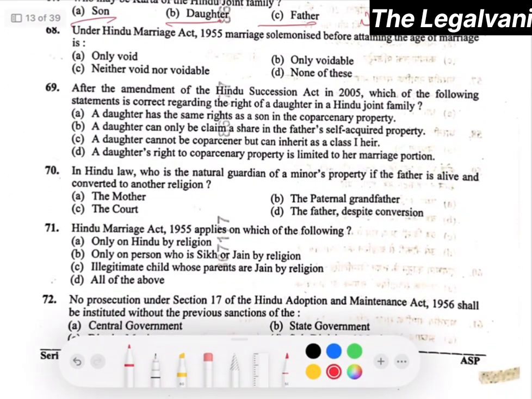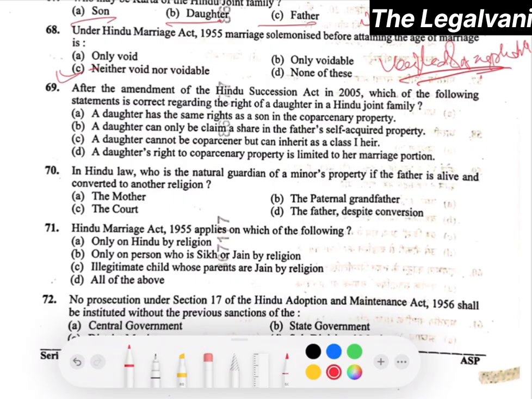Now moving towards question number 68. Under the Hindu Marriage Act 1955, marriage solemnized before attaining the age of marriage is... Here the right answer will be option number C, that is neither void nor voidable. It is valid and punishable. Right. Question number 69. After the amendment of the Hindu Succession Act in 2005, which of the following statements is correct regarding the right of a daughter in a Hindu joint family?